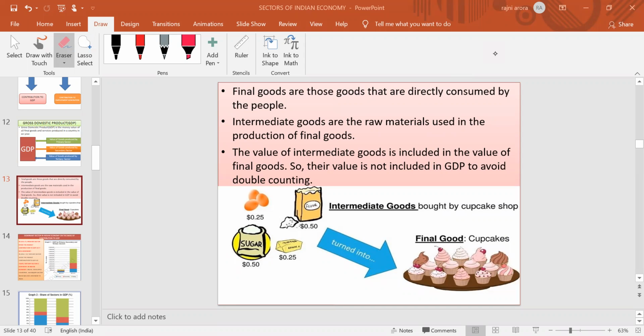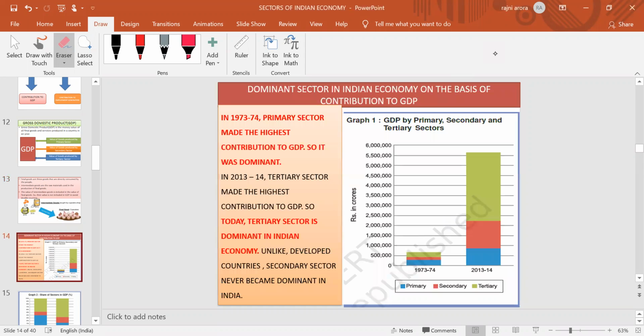We will discuss the contribution of these three sectors to the GDP, and we will compare these three sectors on the basis of the value produced as well as the percentage contribution to the GDP. The first question is: which sector is playing a dominant role in the Indian economy on the basis of contribution to the GDP? This will be mainly done on the basis of value in monetary terms. In 1973-74, the population was low, as well as the amount of GDP produced.